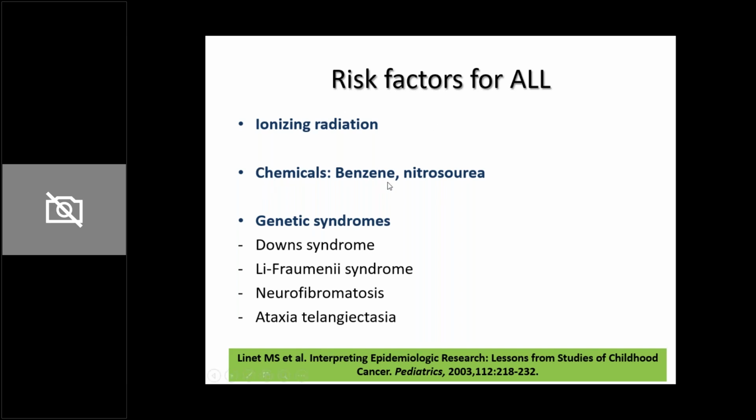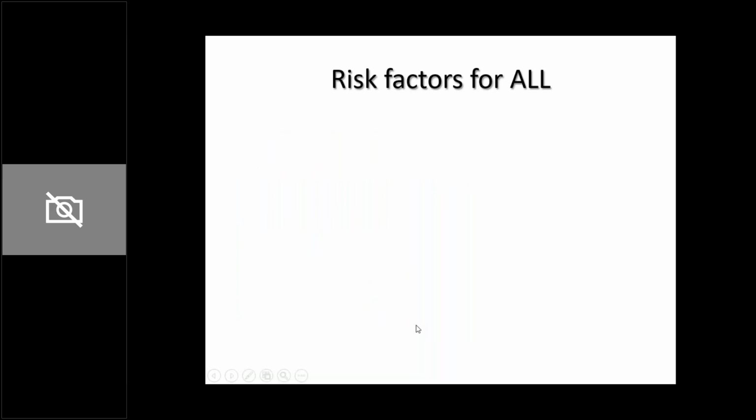Then other risk factors can be chemicals like benzenes and nitrosoureas. Even vehicular pollutants can also act as risk factors for ALL. Then there are certain genetic syndromes which are associated with increased risk of ALL. These include Down syndrome. There is a whole list, but I'm giving you a few common ones. Most important amongst these is Down syndrome. You have Li-Fraumeni syndrome, neurofibromatosis, and ataxia telangiectasia.